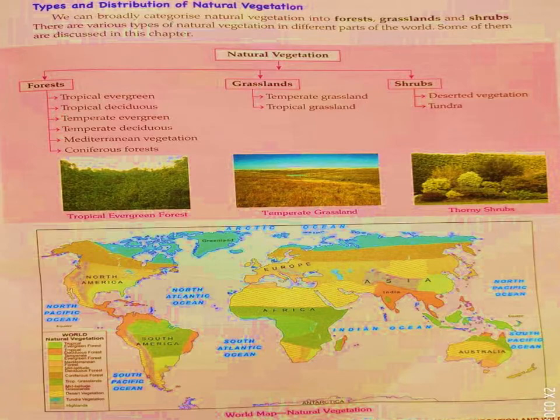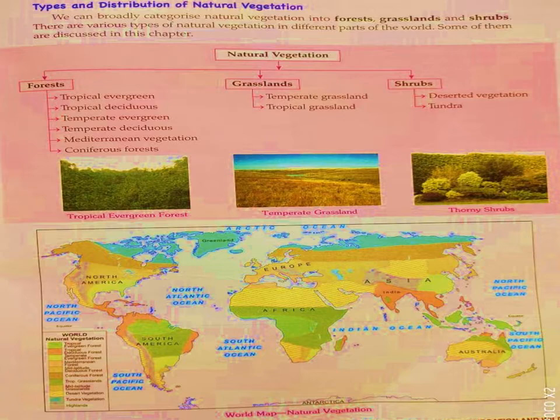So these are the forests which we are going to discuss in this chapter. Then you have grasslands, temperate grassland and tropical grassland. Then you have shrubs, desert vegetation and tundra. So we will discuss forest in this video.